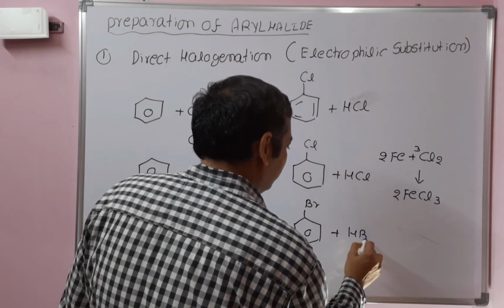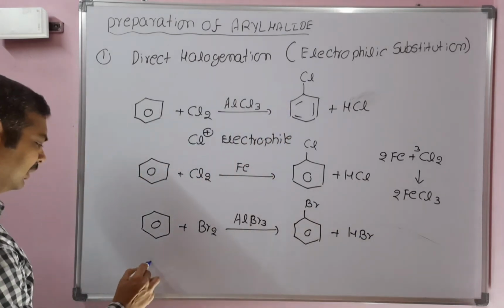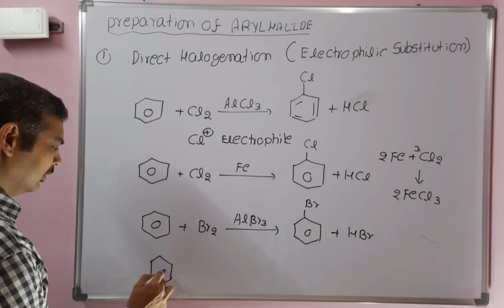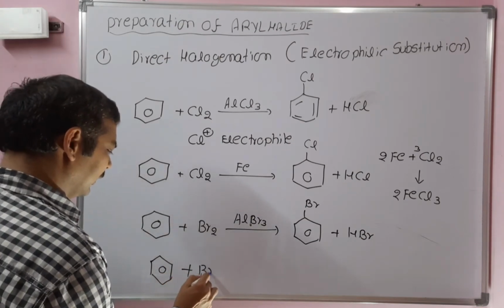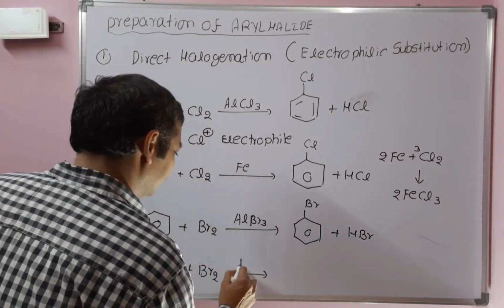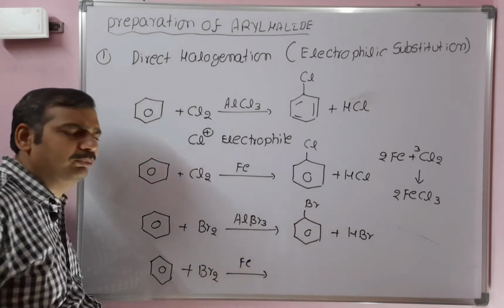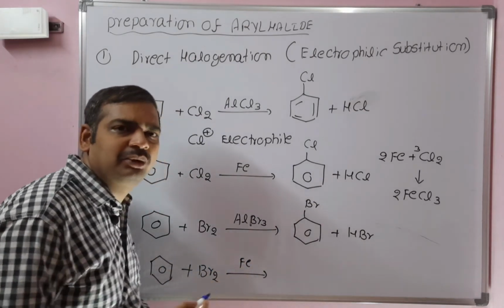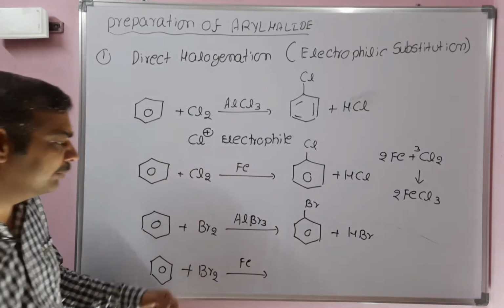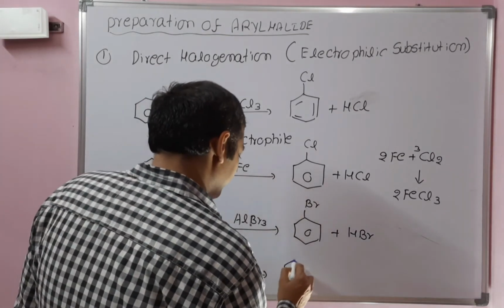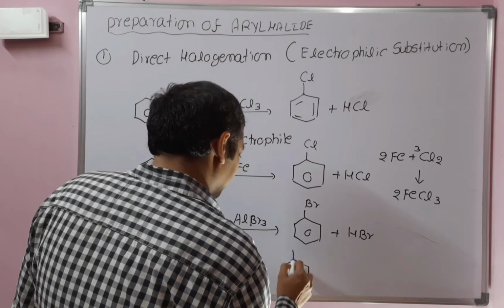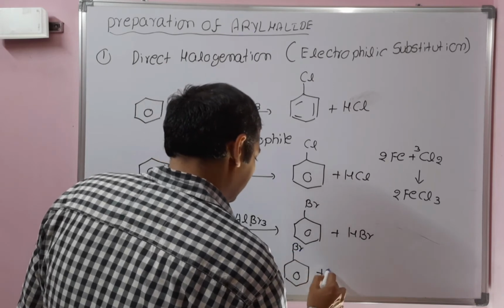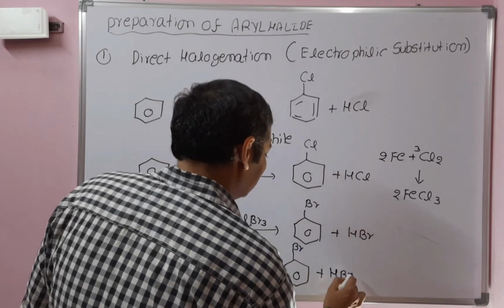The side product formed is hydrobromic acid. Similarly, if benzene reacts with bromine in presence of iron, what is happening here? First, iron reacts with bromine to give FeBr3, that is acting as a Lewis acid. That Lewis acid is used to form an electrophile to give bromobenzene. The side product formed is hydrobromic acid.